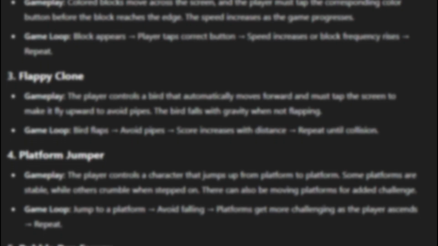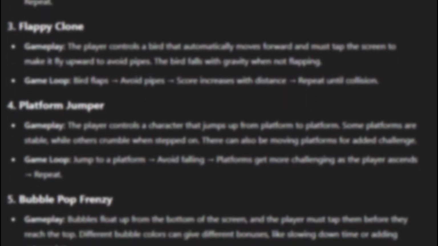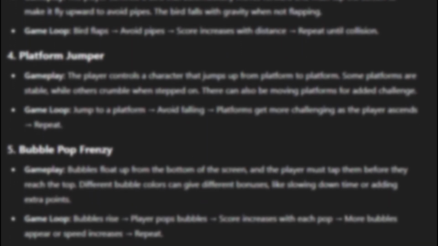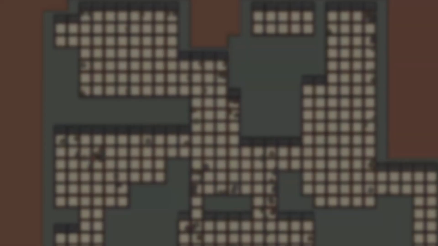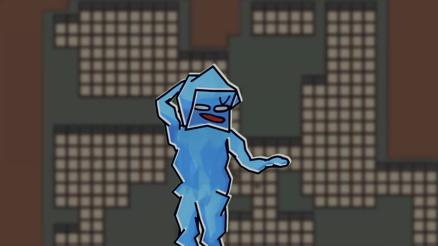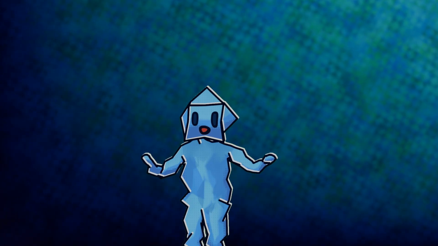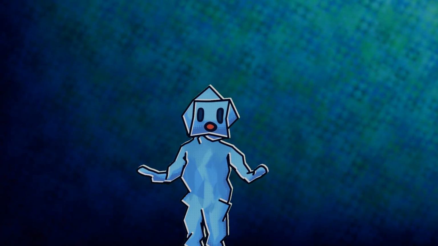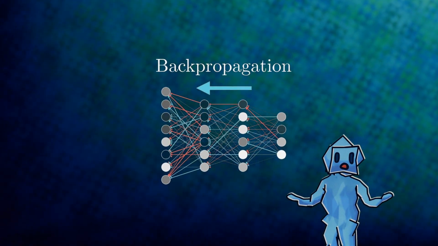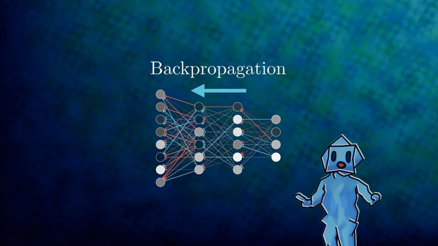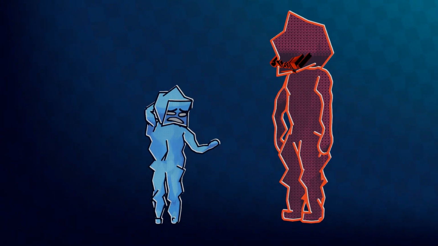I read through the other ones, and I think I am gonna go with Dodger, even though I was joking about it, because I'm gonna be training the AIs through basically an evolution simulator, and honestly, I think this one would be the coolest to watch. I'm making an evolution simulator instead of what most AI uses, which is backpropagation, because I'm pretty sure that uses calculus, and calculus kind of scares me.